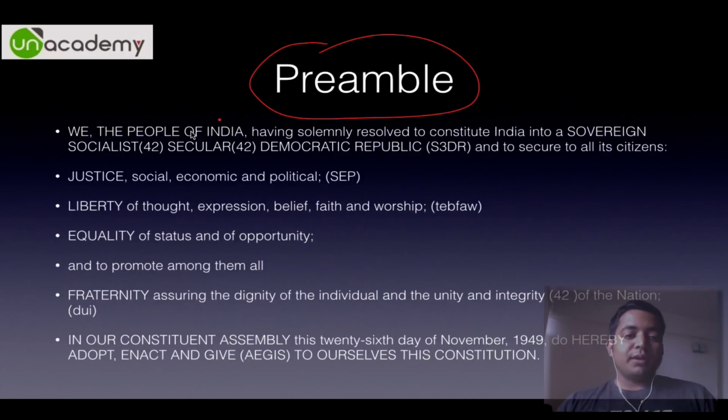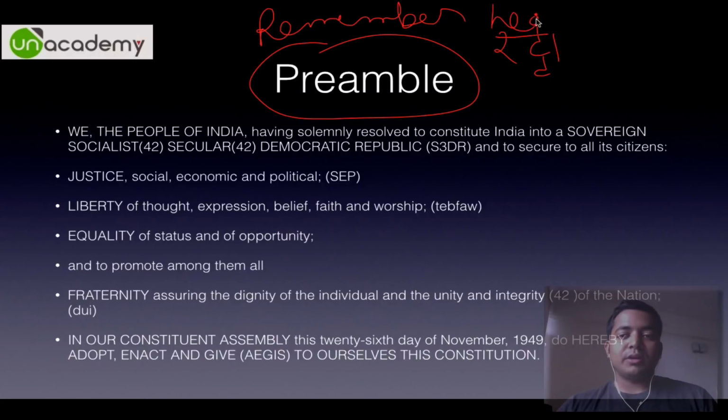So this is the Preamble. We the people, please remember it by heart. You have to ratta lagao it. Remember it by heart because it helps us grow as an individual, but more importantly, it helps us write better answers. You can put it anywhere. And God forbid, if UPSC asks you to write the Preamble of India, it is a very real possibility that they might ask the question directly. So for all these reasons, please remember the Preamble.